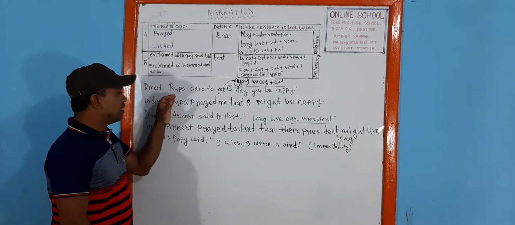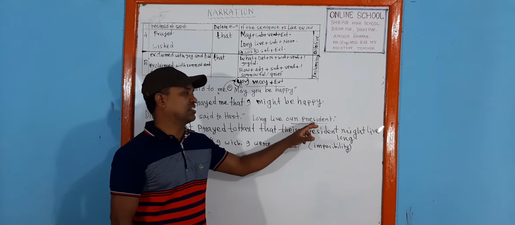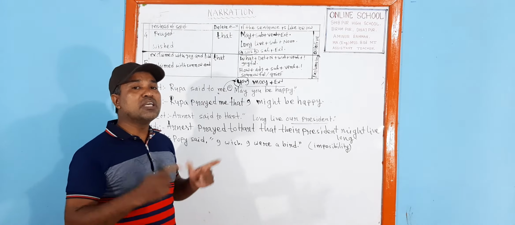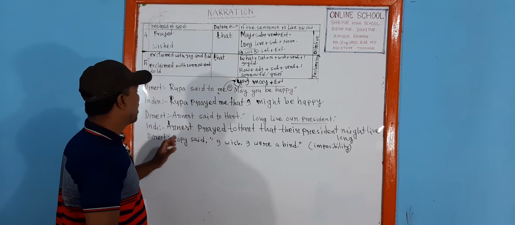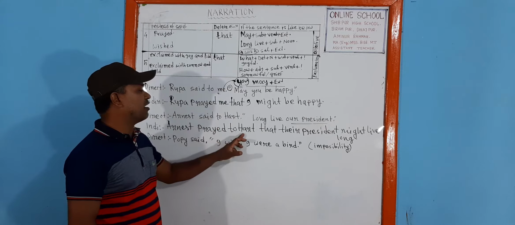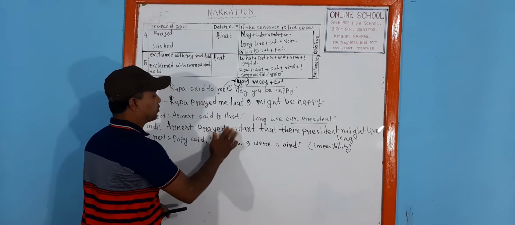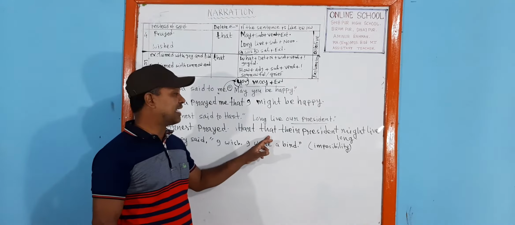Now let's go to the second sentence. Ernest said to her, long live our president. How will you change this? Please look at this. Ernest prayed to her, or Ernest prayed her. We will delete to. Ernest prayed her, and to delete the inverted commas, we have to set up here that.